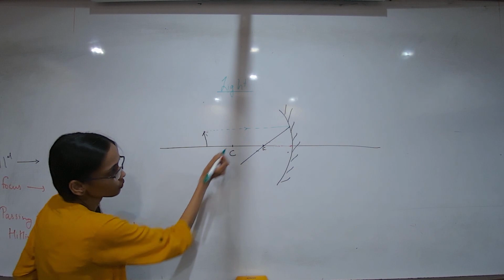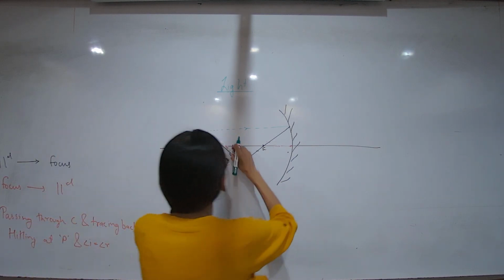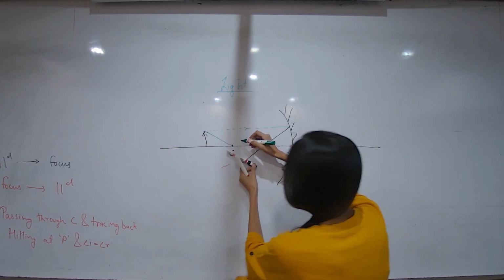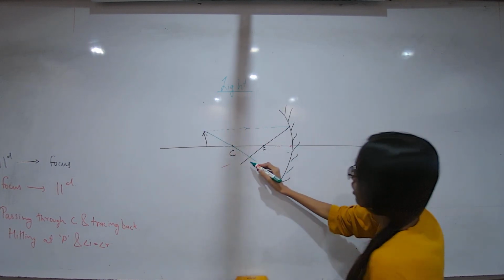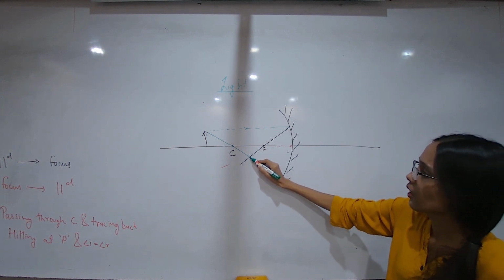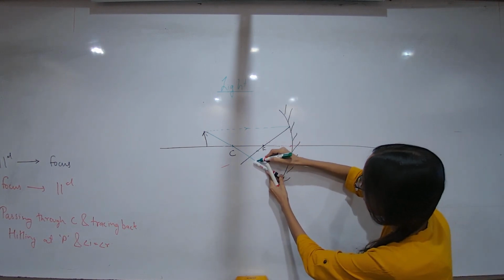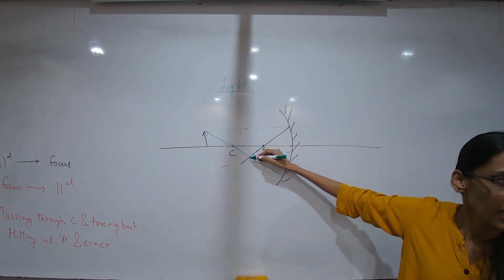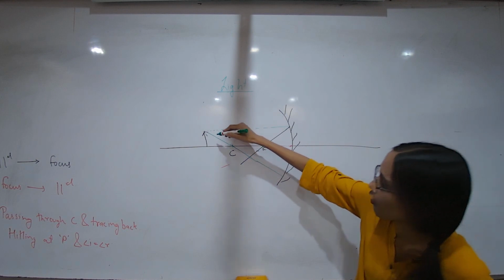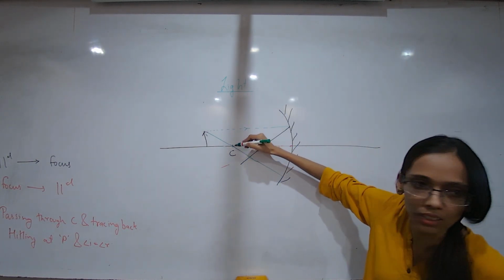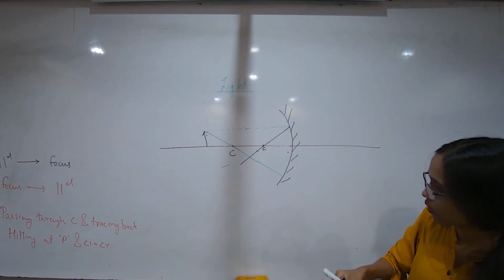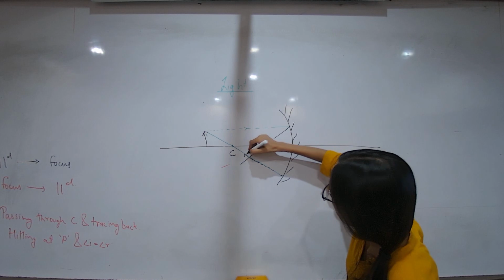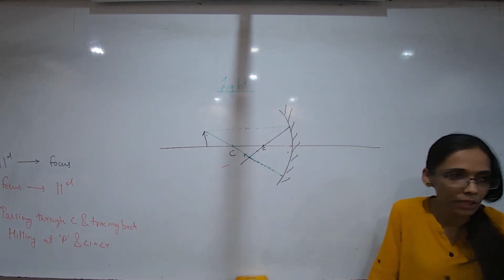I'll draw one ray which passes through C. Let's say it passes through C. And actually I found that it is meeting here. Why am I saying it is meeting here? Because after reflection also it will trace back the same path, right? So after reflection as well, it will trace back to the same point.